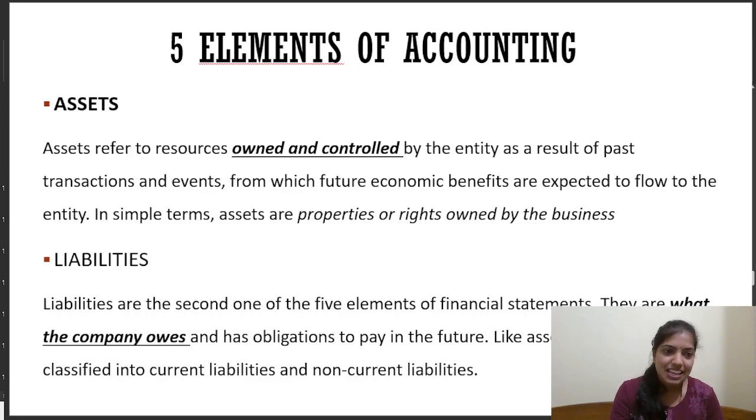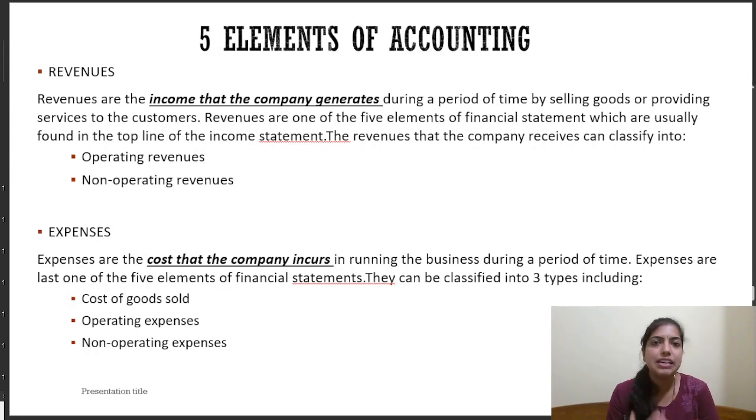Okay, my dear friends, the next element is revenue. Revenues are the income. We perform the operations of the business on a day-to-day basis. That means if we are performing these operations and if we are making our sales, we are generating some amount of income from that sale. That specific income is revenue. And this revenue is our next element of accounting.